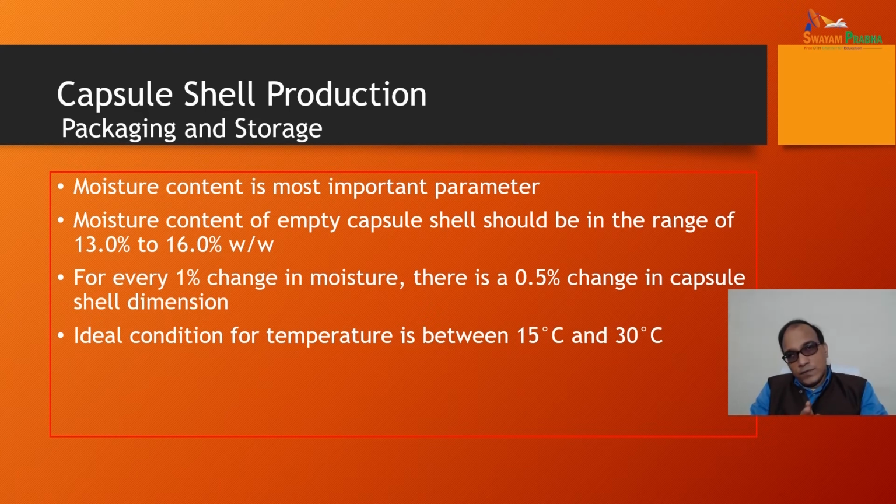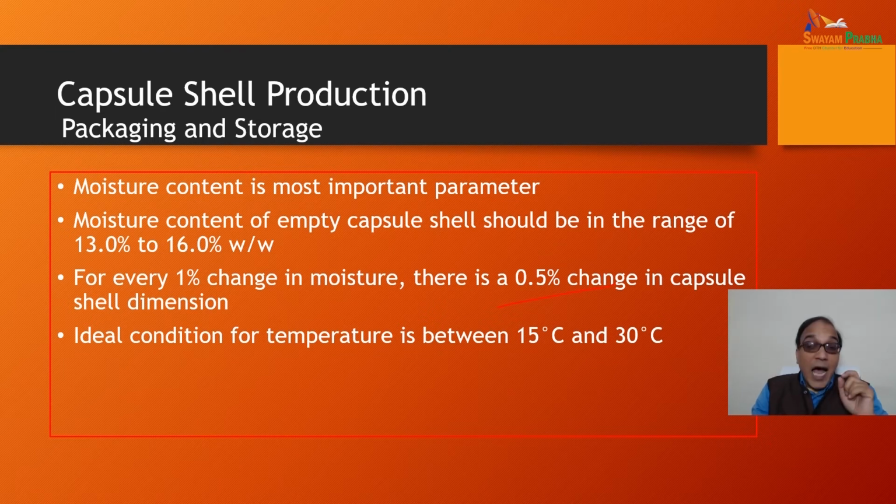Now what we have done, we have sorted out and printed the capsule. Now packaging and storage, how will we do the packaging? Moisture content is the most important parameter, and it should be within the range for the capsule cell. The empty capsule cell should be stored at 13 to 16% moisture. The moisture content of the empty capsule cell should be in this range, 13 to 16%. And for every 1% change in moisture, there is a 0.5% change in capsule cell dimension.